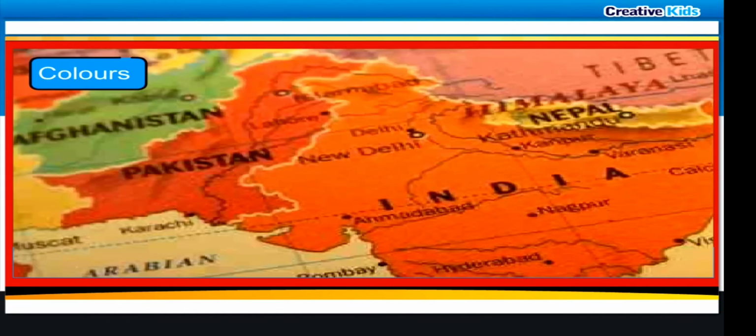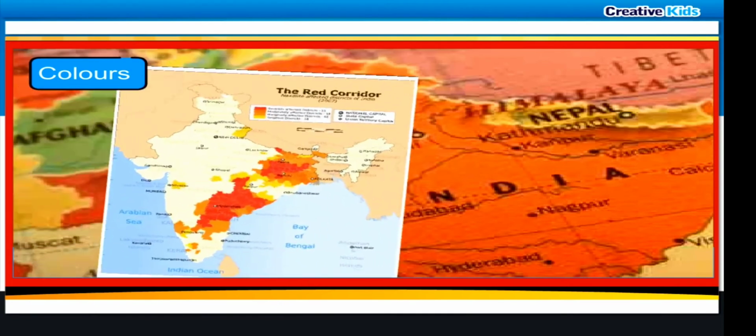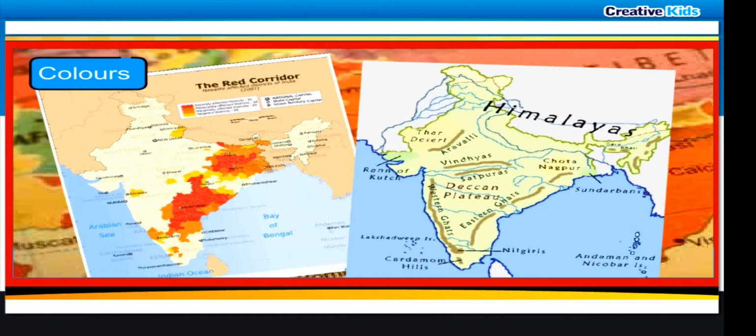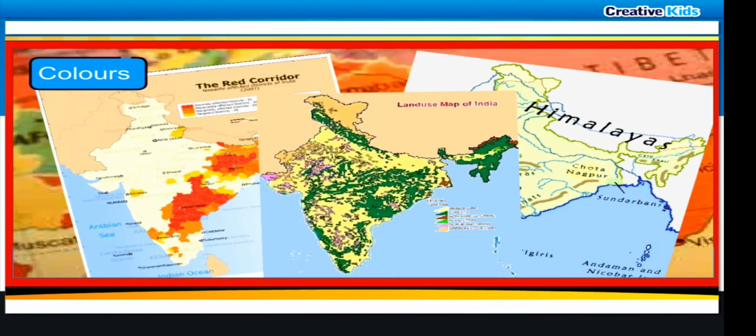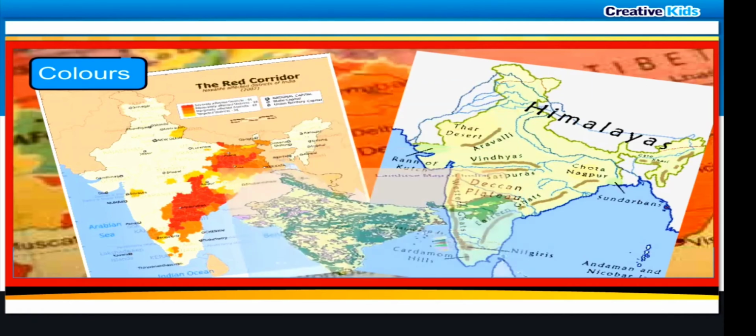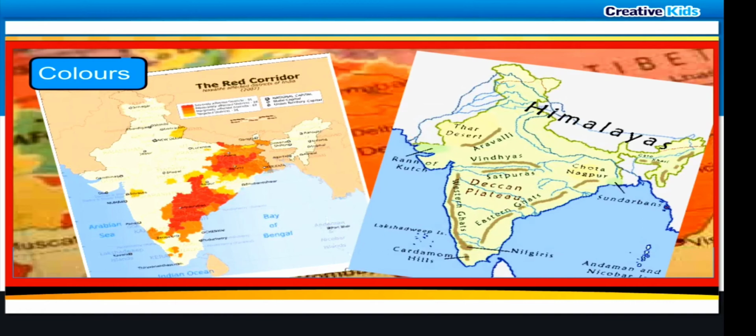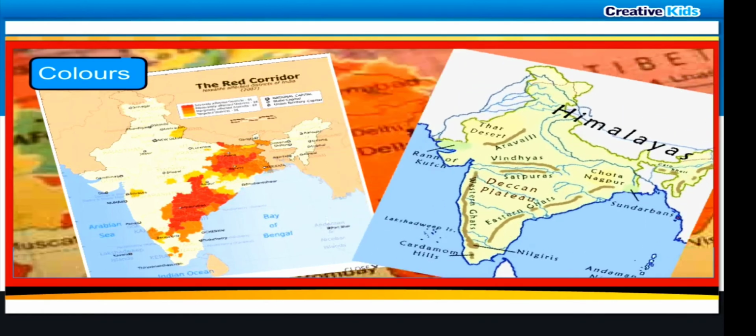Colors. Maps show many colors. Each color shows a particular thing on a map. Usually, maps follow a common scheme of colors. The table below shows the color and the physical features they represent. The color scheme is used for maps all over the world.